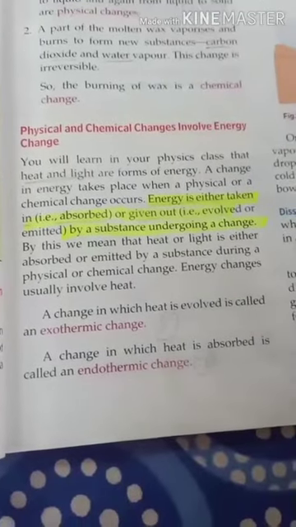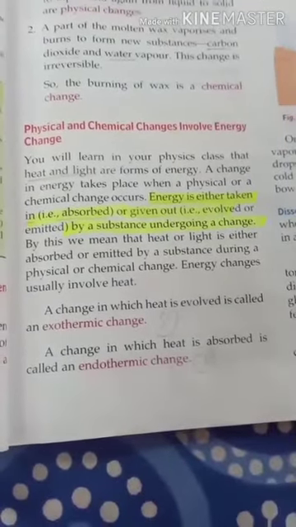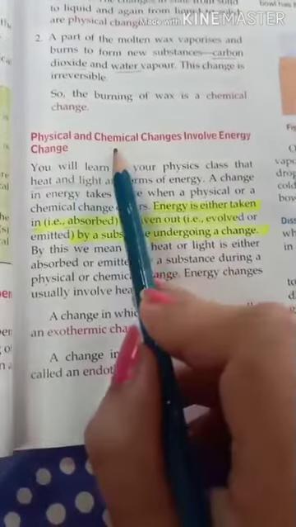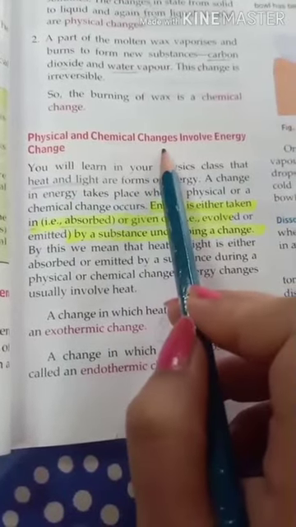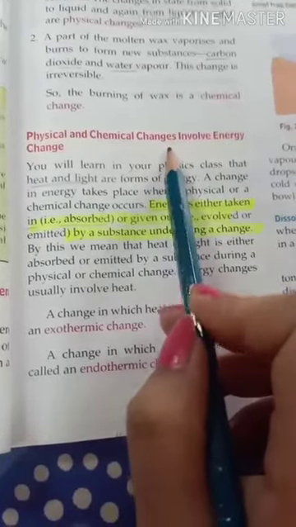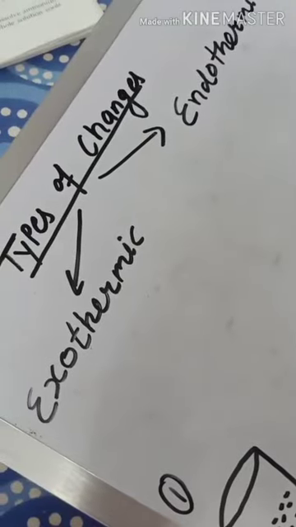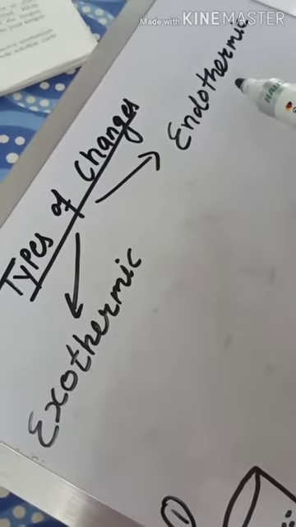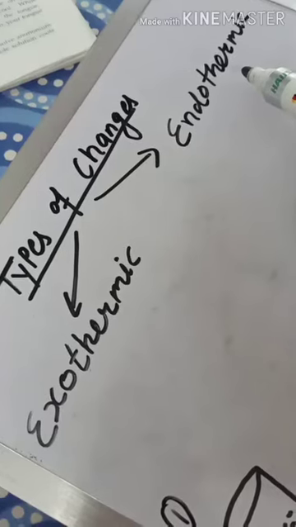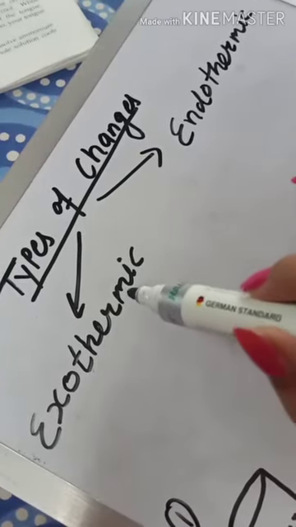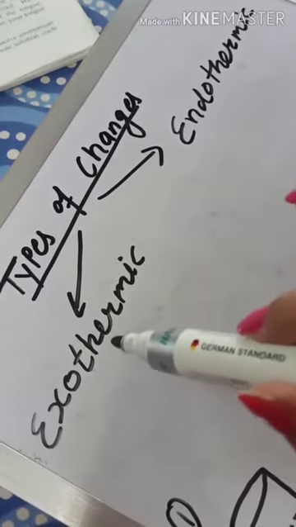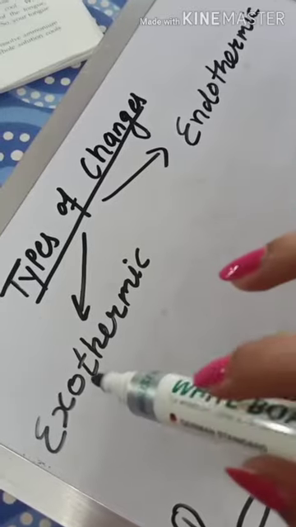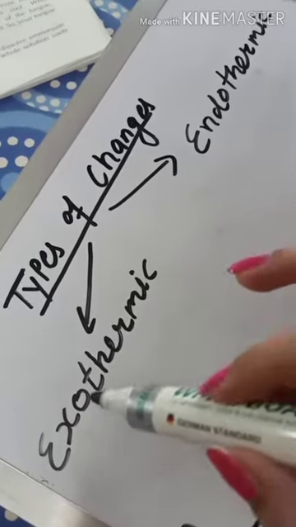And on the basis of this fact, physical and chemical changes are further categorized into two types: exothermic change and endothermic change. If we talk about exothermic change, this word is a combination of two words, exo plus thermic.